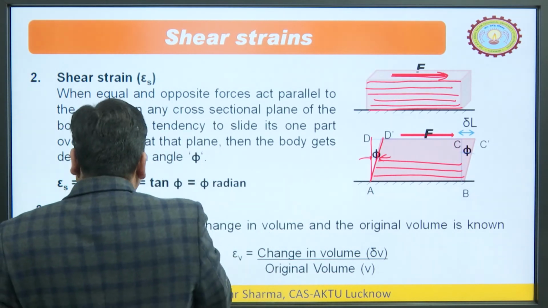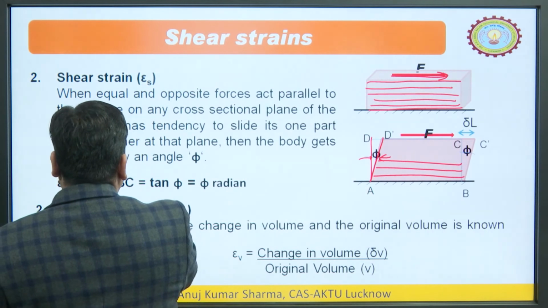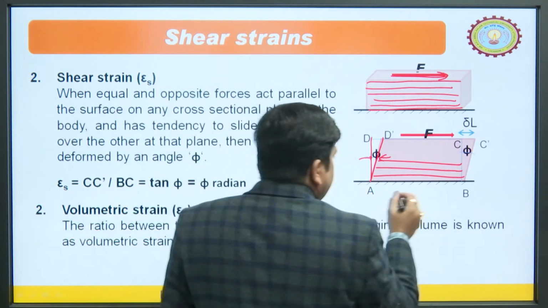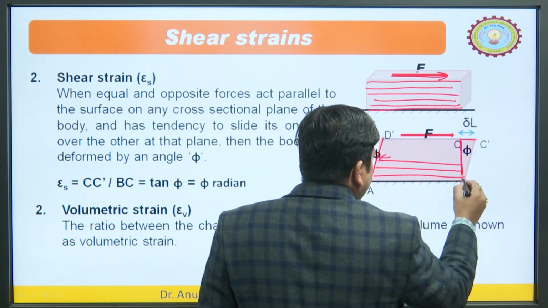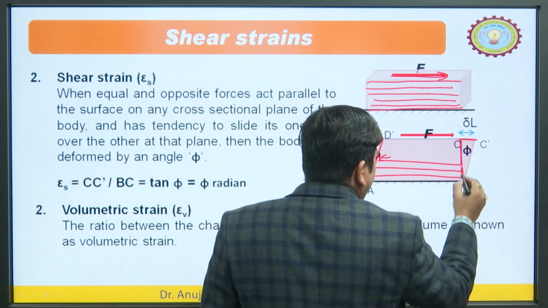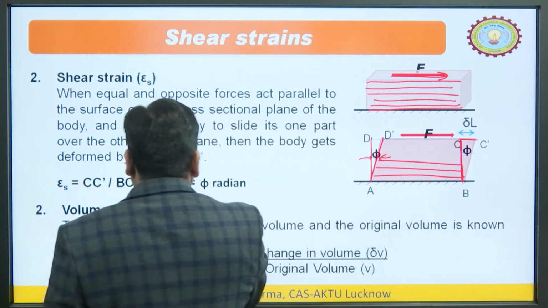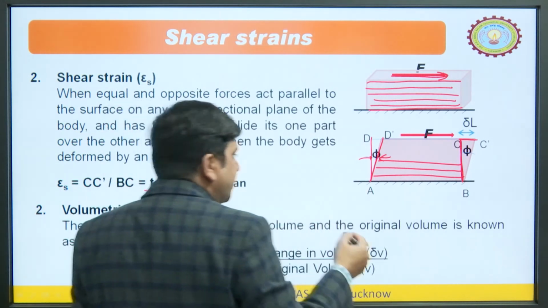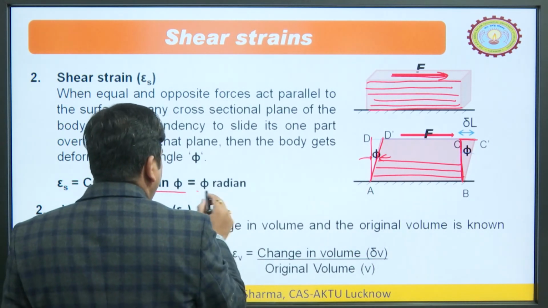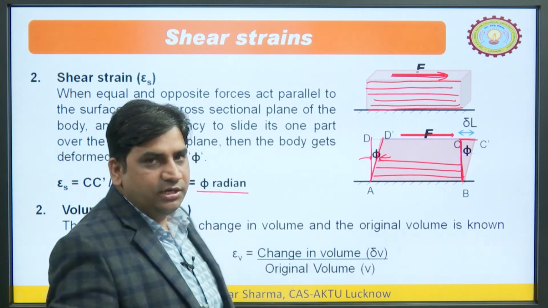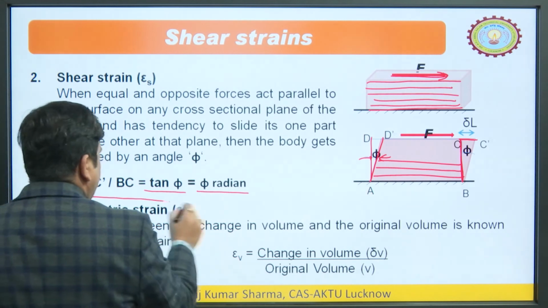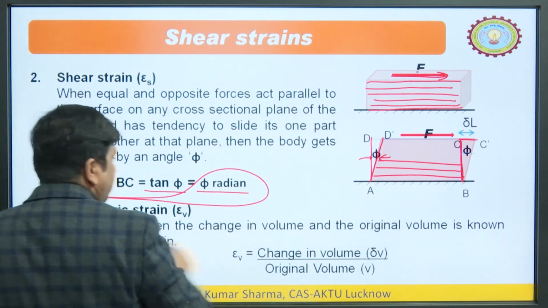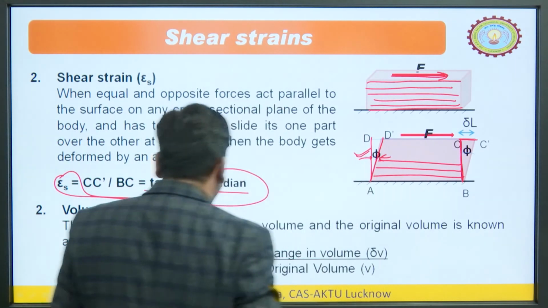So, if you see, epsilon s is CC dash upon BC, that is this distance upon this distance. This distance, the perpendicular upon the base, is equal to tan phi. If phi is very small, then tan phi can be reduced to phi radian, because the angle is small. So, it means epsilon s is equal to phi. This is what we generally call the shear strain.